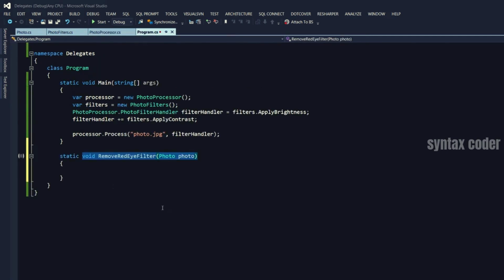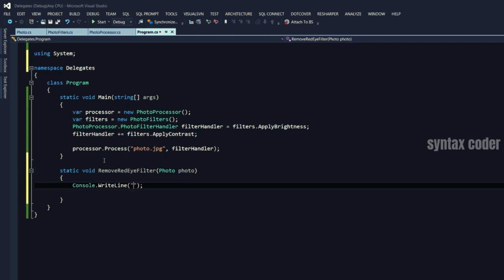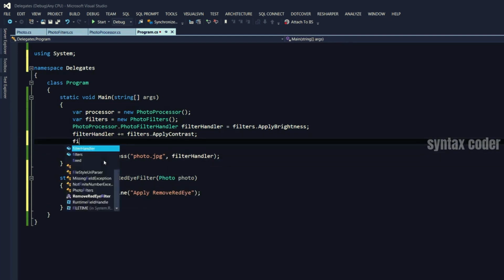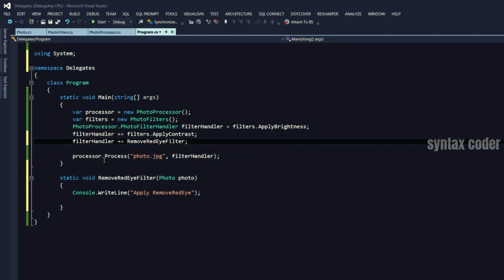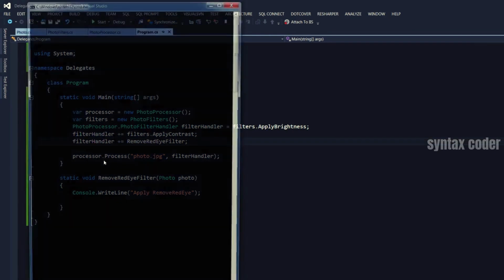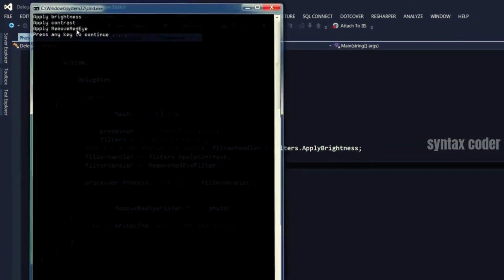Back in our program. So this is my custom filter. And here I'm going to type in Console.WriteLine, apply, remove red eye. I can go ahead here and add that to our delegate, the remove red eye filter. Let's run the application. There you go. We got the new filter here.